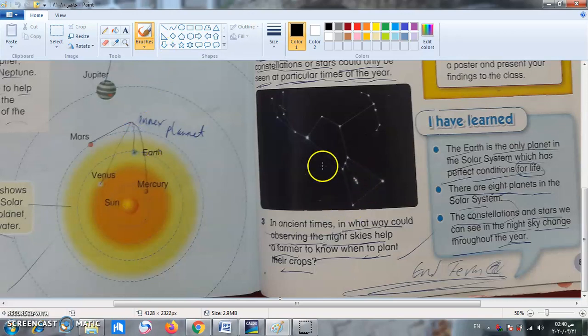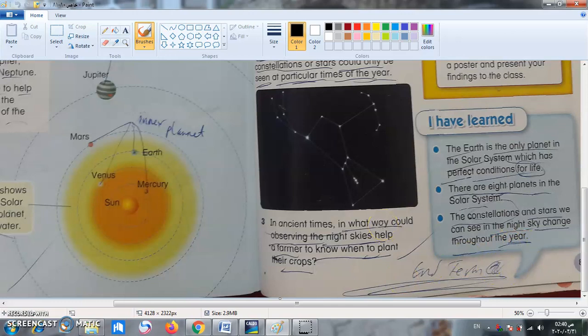Okay. What about, there are 8 planets in the solar system. As we said, how many planets are there in our solar system? We have 8. And the last one, the constellations and stars we can see in the night sky change throughout the year. We have ended our term with this lesson.